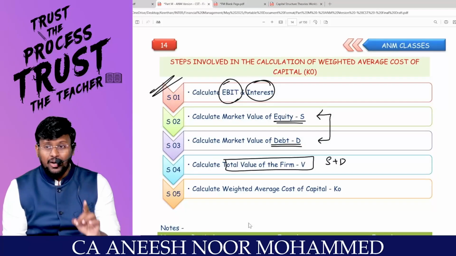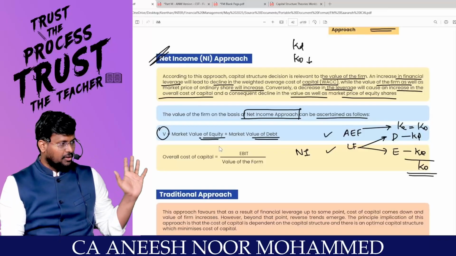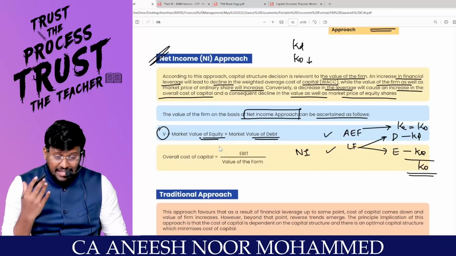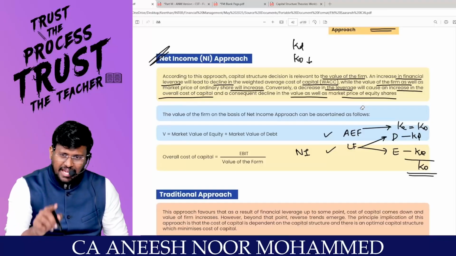You will get the total value of the firm. This line only they are saying: value of the firm is equal to market value of equity plus market value of debt. Comfortable? Why? Under the NI approach, I am calculating market value of equity and market value of debt, because equity means KE and debt means KD. Correct?